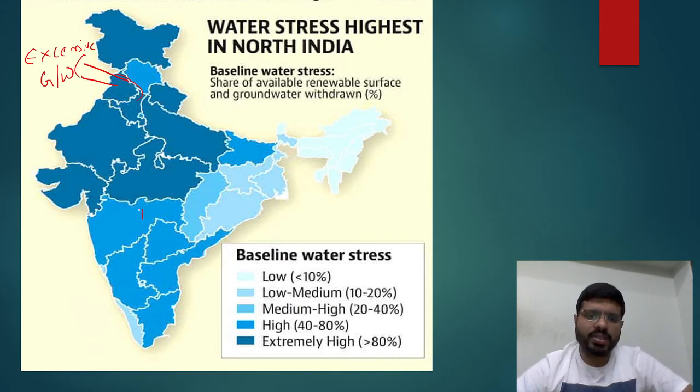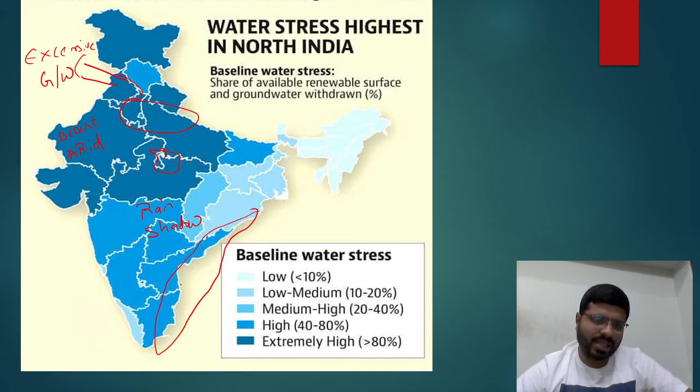You can give these regions as rain shadow. You can give this desert region, arid region, Bundelkhand. You can see this. All this is green revolution, right? Then you can see here in the coastal areas, salinity and excessive groundwater usage.